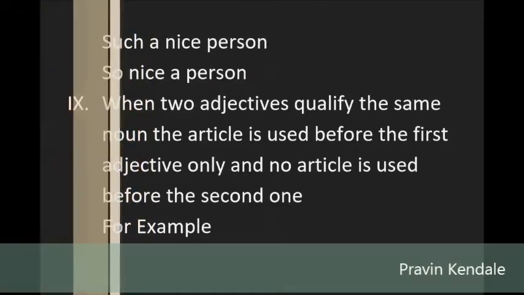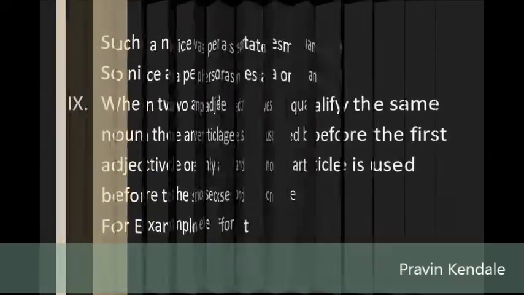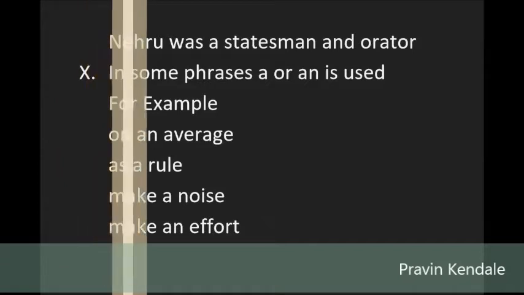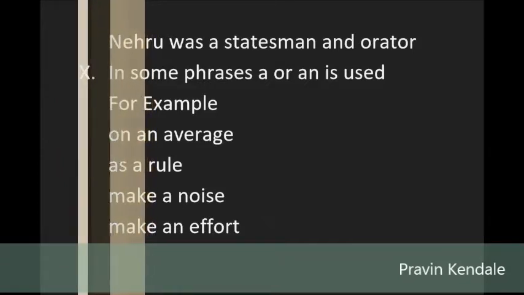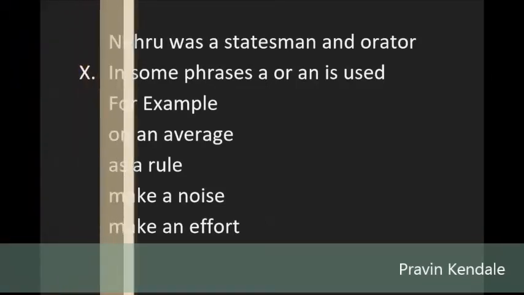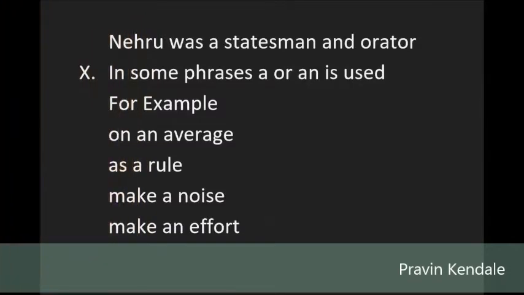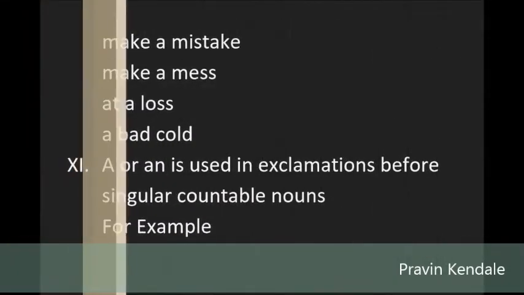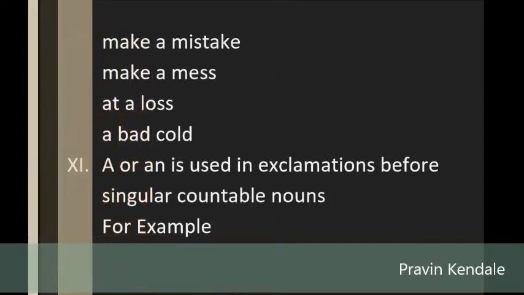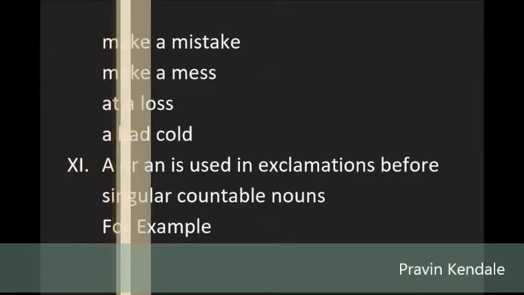10. In some phrases a or an is used. For example, on an average. As a rule. Make a noise. Make an effort. Make a mistake. Make a mess. At a loss. A bad cold. 11. A or an is used in exclamations before singular countable nouns. For example, what a beautiful girl. What a strange history.